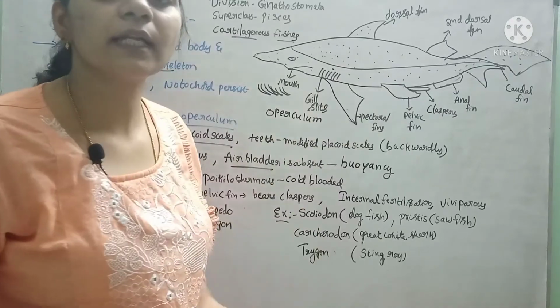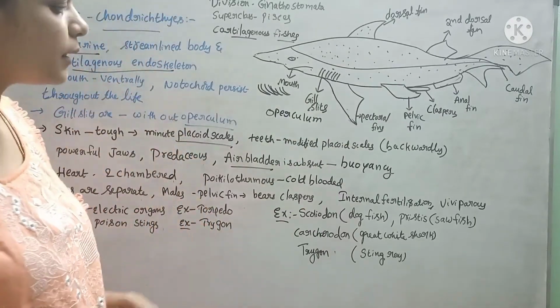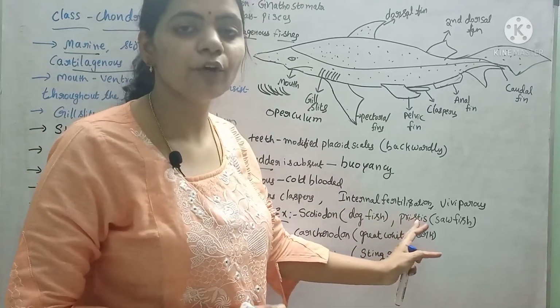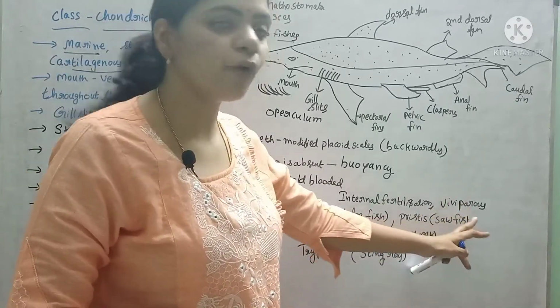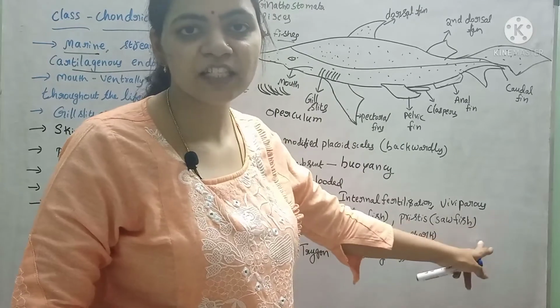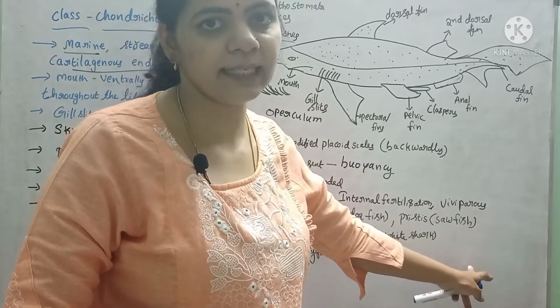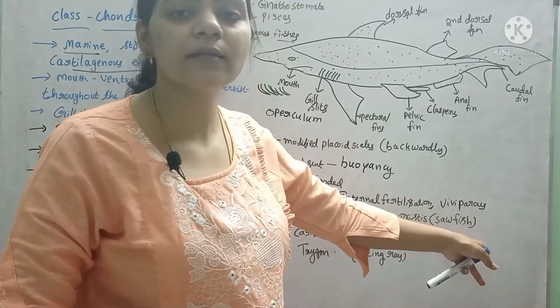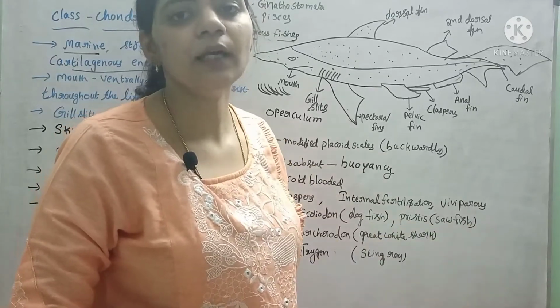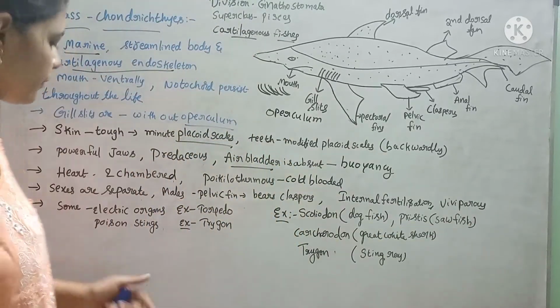The fertilization is internal, that means it occurs inside the body of the female, and these are viviparous animals. Fishes are commonly oviparous and lay eggs, but these are viviparous and give birth to young ones, not eggs.